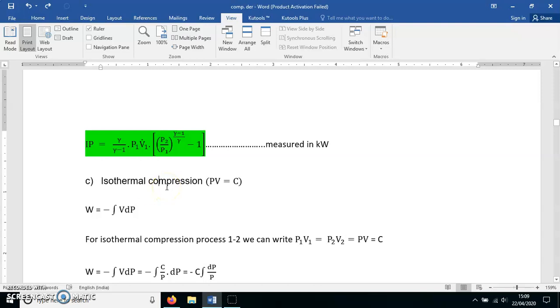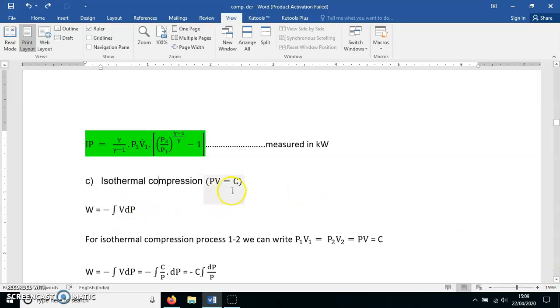Since it is the ideal case, we are always comparing the practical case, that is the polytropic case, with the isothermal case. That comparison parameter is called isothermal efficiency. In the next lecture, I will explain that in more detail. So, as isothermal is the ideal process, for the comparison we are calculating isothermal compression work. W is minus VdP for an open system, because a compressor is an open system. PV is equal to constant.